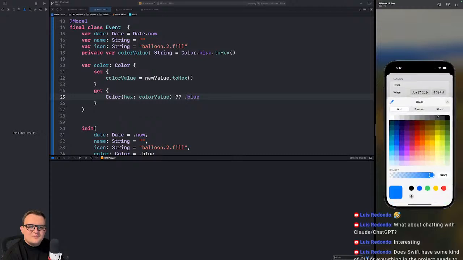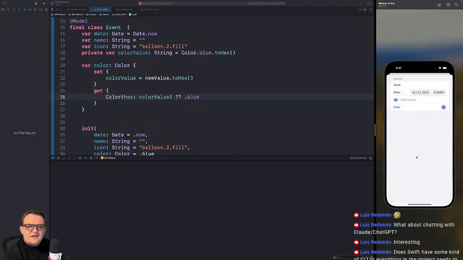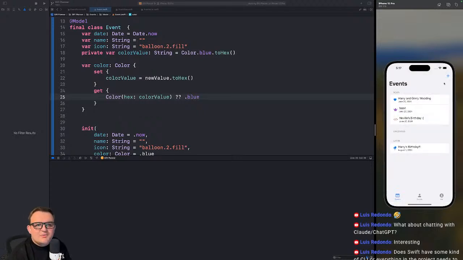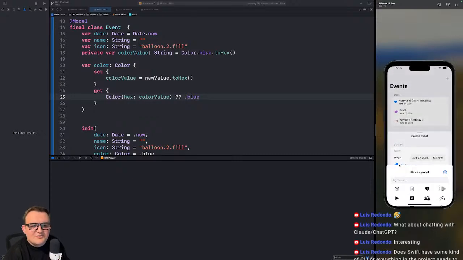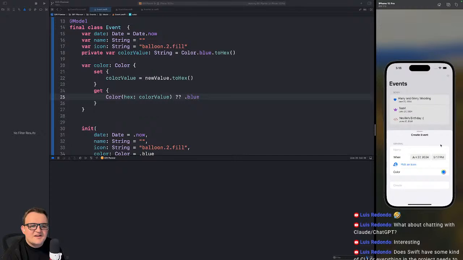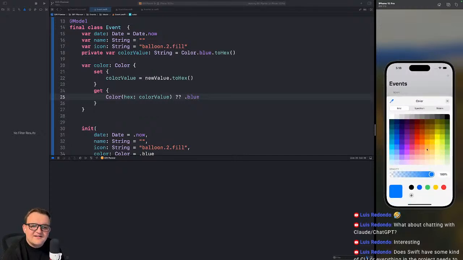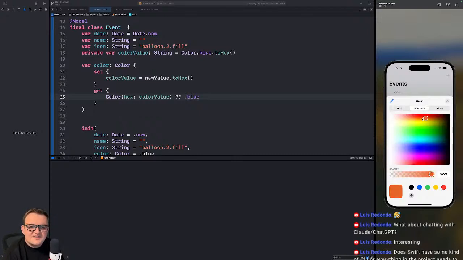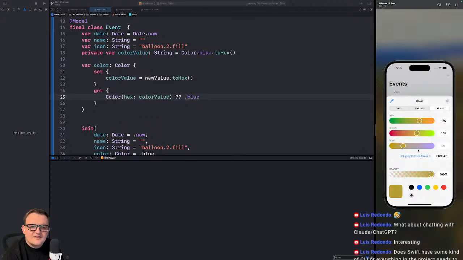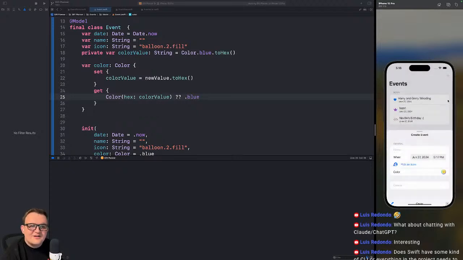You get it. Let's see. I want this test one to be like a very nice purple. And is it? Yeah, it is. It's a nice purple. Hey, that's super cool. We got the right music for this. Let's pick an icon. Let's make it orange. Oh, that's just not a great orange. I want a really vibrant orange. Oh boy, I just keep screwing that up. Just give me your most vibrant orange. I feel like it's still not doing a good vibrant orange. You know what? We're going to do that yellow color.